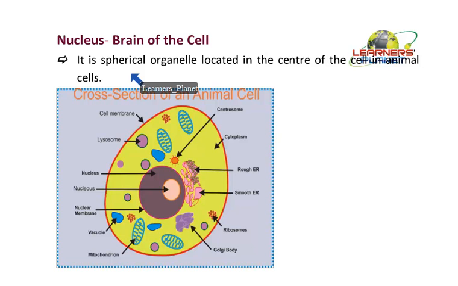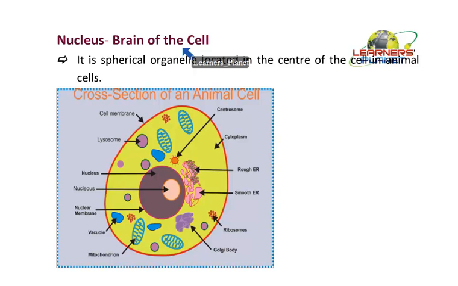The reason is, let us first think, what is the function of the brain in a body? It governs the entire activity, the entire function of the living system. The brain controls each and every activity carried out by the organism. Similarly, in the cell, the same function is performed by the nucleus. So we call the nucleus the brain of the cell.